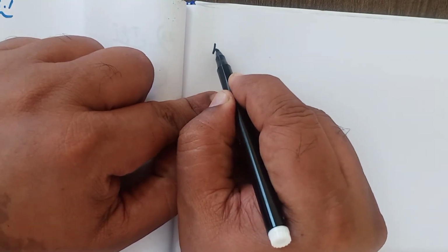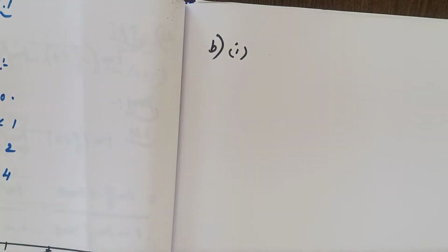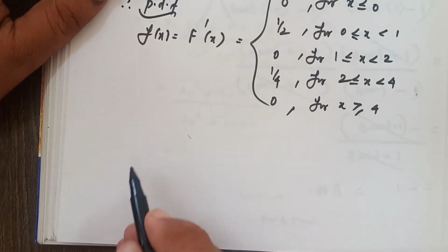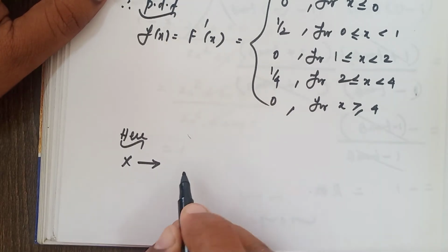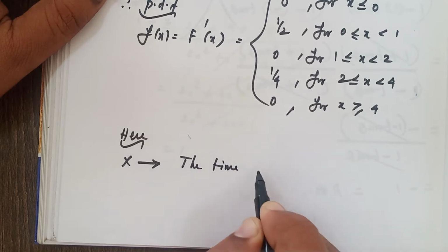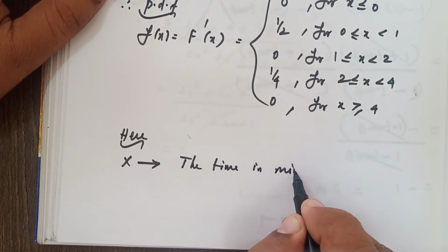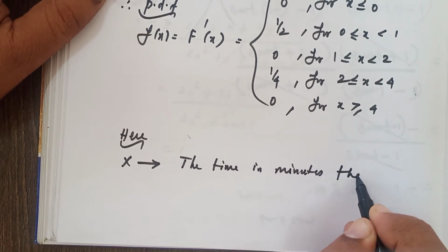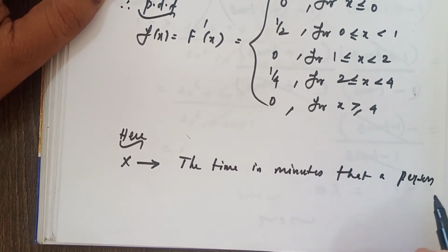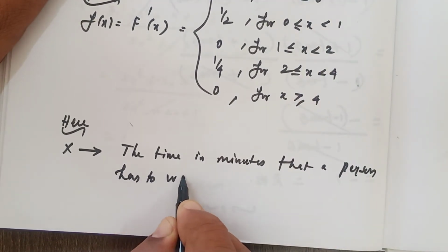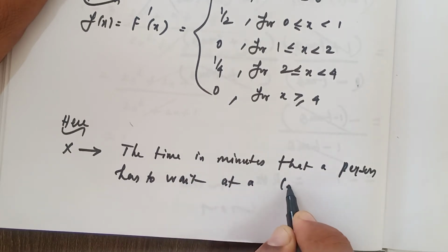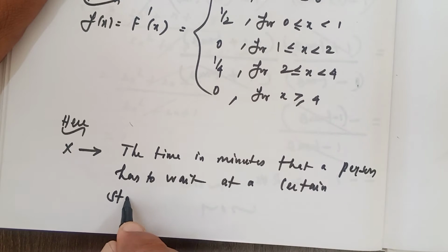Now, B, subdivision number 1. Here in this problem, x represents the time in minutes that a person has to wait at a certain station for a train.